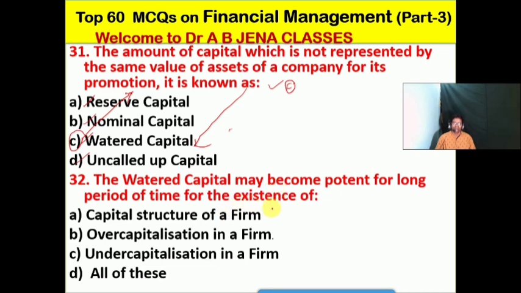A, it's the capital structure of a firm. B, it's the over capitalization in a firm. C, it's the under capitalization in a firm. D, it's all of this. No doubt friends, so B is the right option for this MCQ.